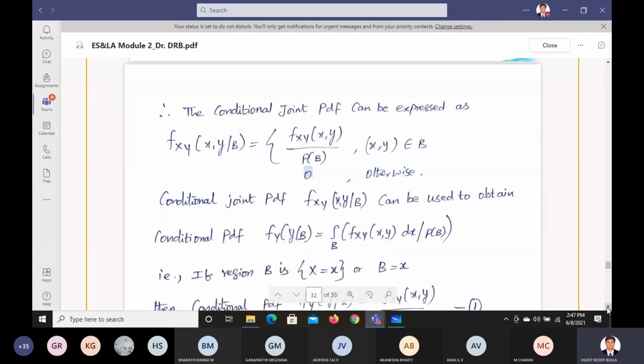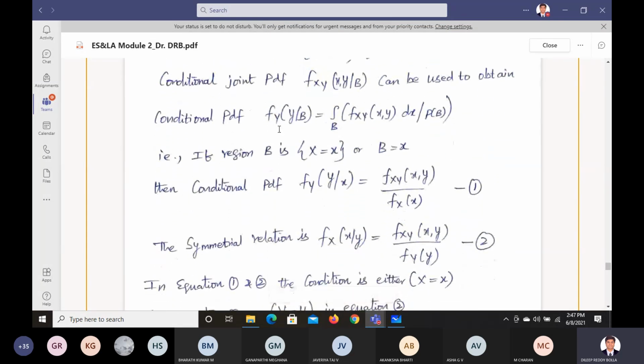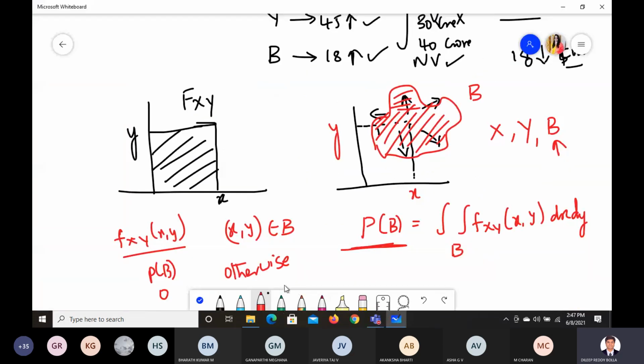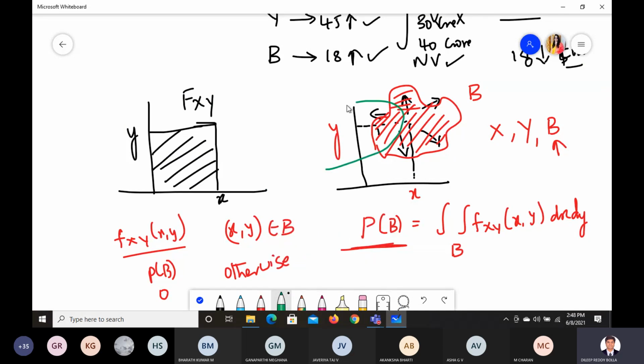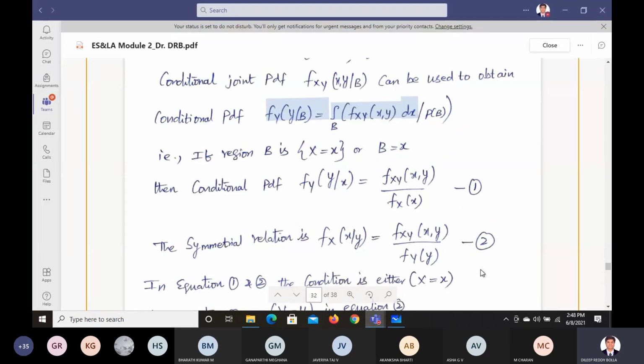We can obtain that along with y. If you want to find only the y function, just derive that by dx and divide by the probability of B. Which means I just want to find only with respect to y. So only this y part I want to find. Then you replace the x and y values, and only maintain x. Similarly, if you don't want the values with y, you can also replace that value.